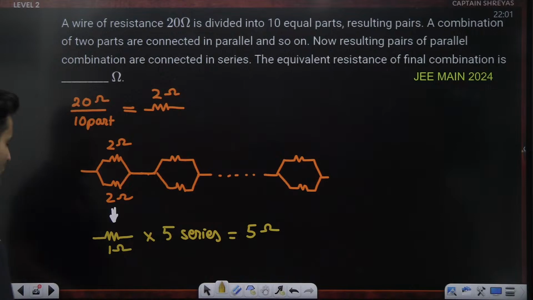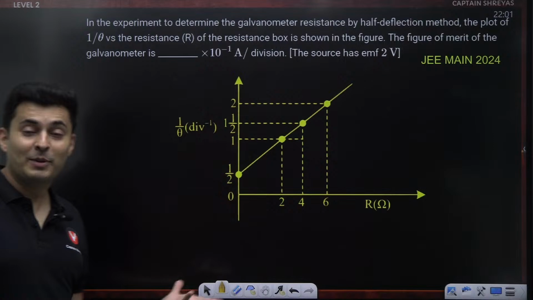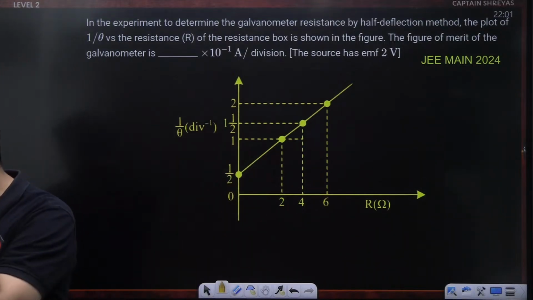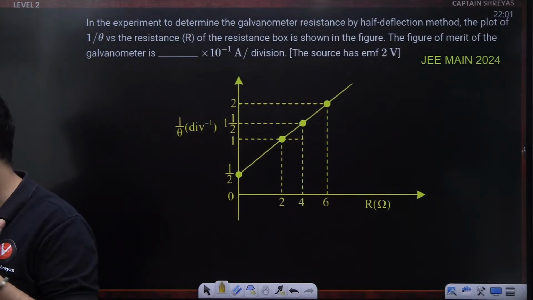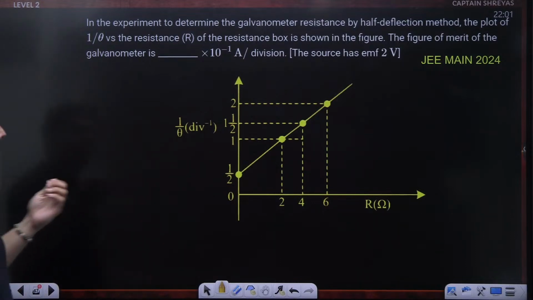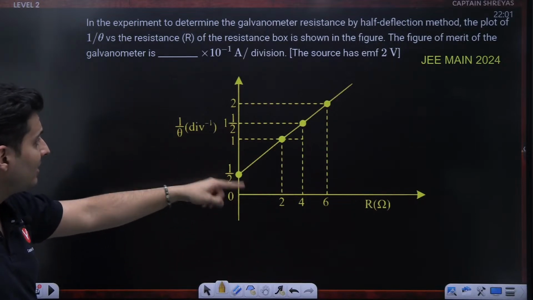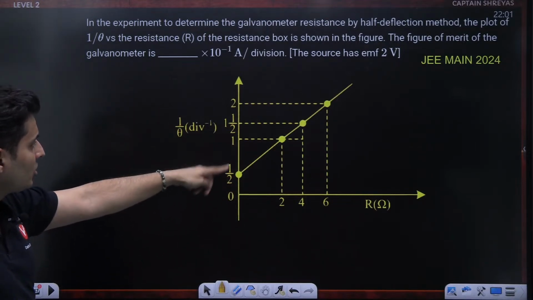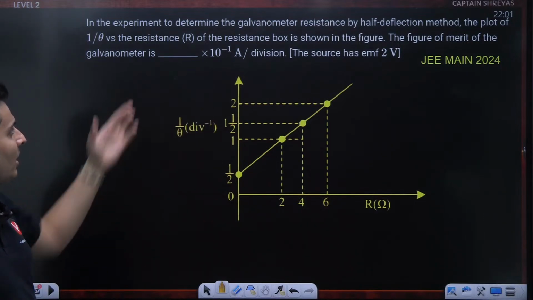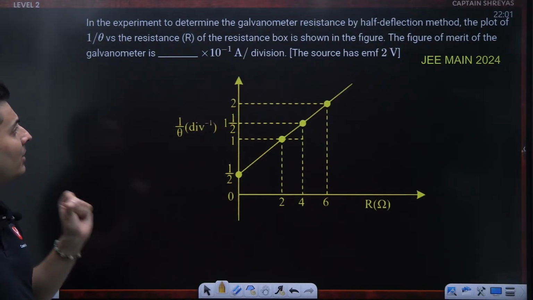Okay, let's move to the next question on your screen. In an experiment, so experimental physics questions have also come, although this is a question on current electricity, but you can also solve it if you have the knowledge of experimental physics. Okay, so what is the question? There is a graph of 1 by theta, theta is the deflection in the galvanometer, versus the resistance. And the graph has some slope, some intercept, everything. The figure of merit, basically the sensitivity, how much current is there per division. Source has an EMF of this much.